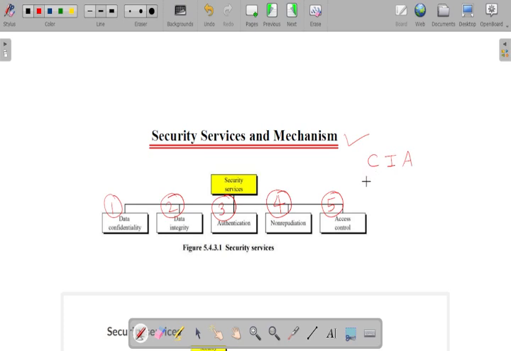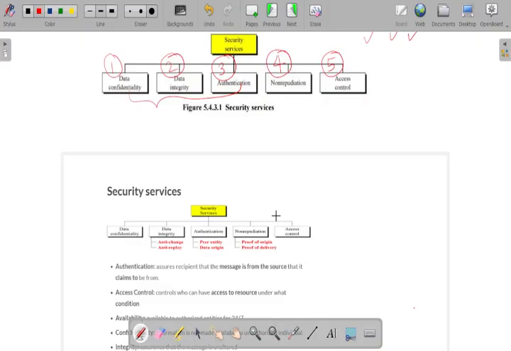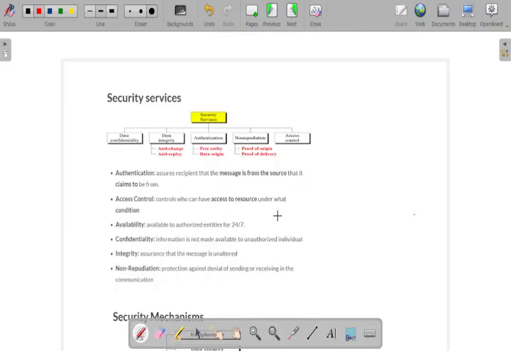In the previous video, we already learned the concept of the CIA triad, that is security goals like confidentiality, integrity, and availability. The same three concepts are given here, and the other two are different, that is non-repudiation and access control. Now we will learn all these services in detail. The first one is data confidentiality.